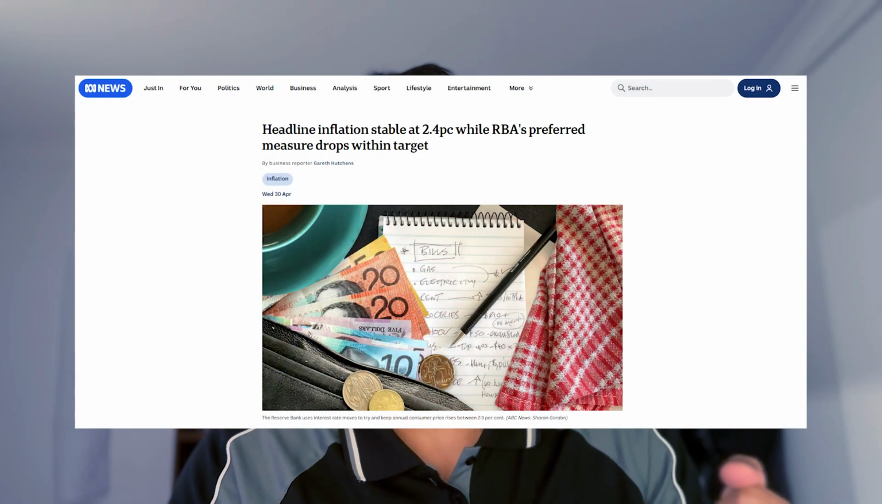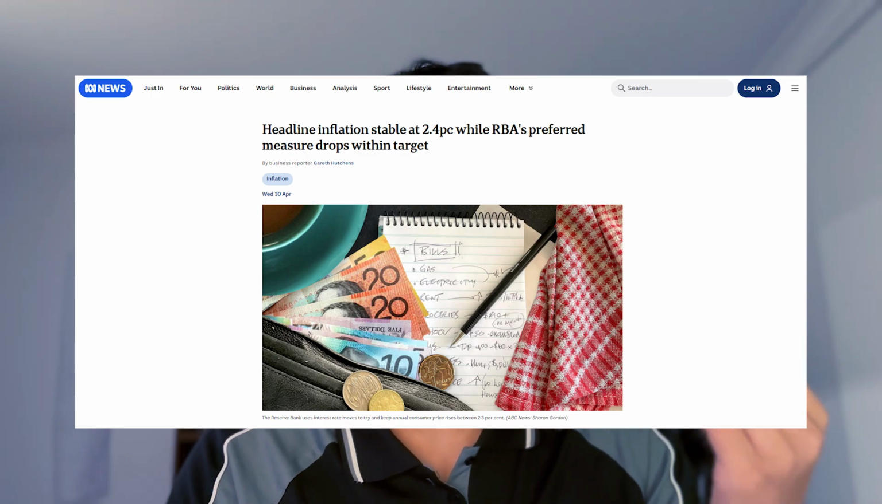In response, the RBA implemented aggressive contractionary monetary policy, which lifted the cash rate to 4.35% in November of 2023. Due to this, and 13 consecutive interest rate hikes between May of 2022 and November of 2023, inflation has since fallen back within the target, sitting at approximately 2.4%.